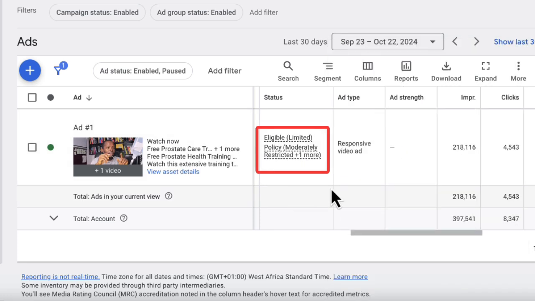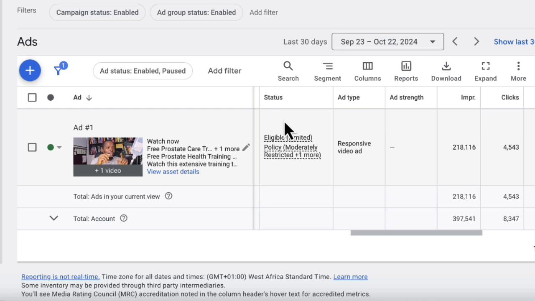By the way, let me mention that this advertisement has been running for over 2 months, and you can see we have gotten 218,116 impressions and over 4,500 clicks. But this is showing that the advertisement is limited. So what exactly is happening to this advertisement?